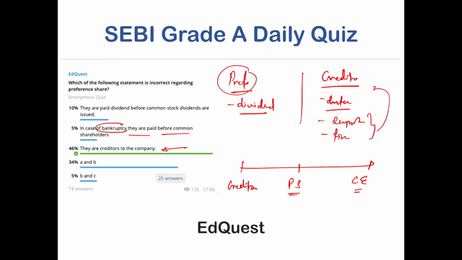Now let us see what preference shares are and how they are different from common equity. We'll study this in a bit of detail. Let us assume that this is a common share. In case of a common share, what we issue is dividend.